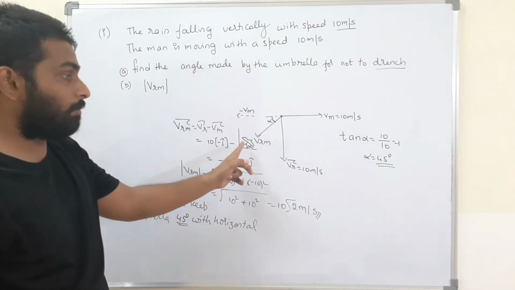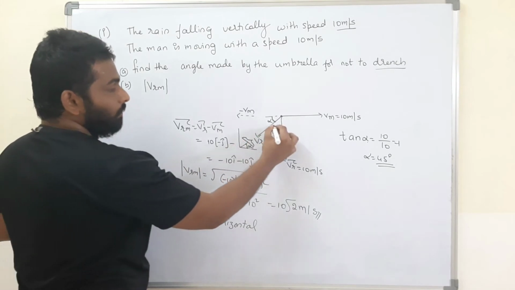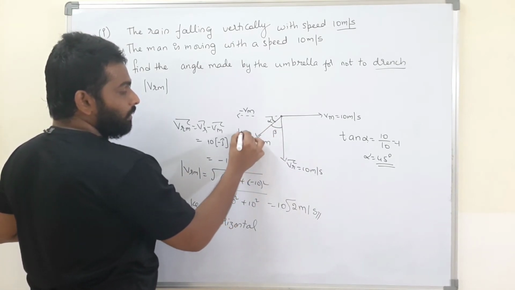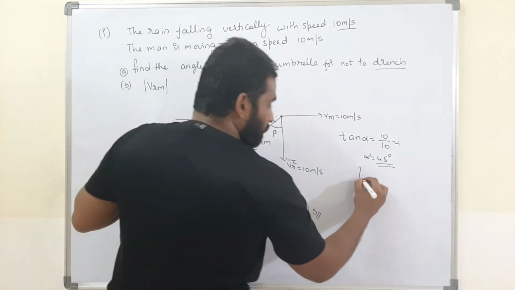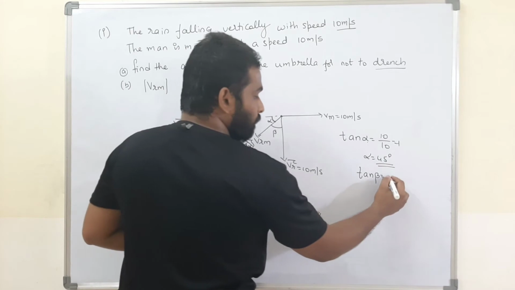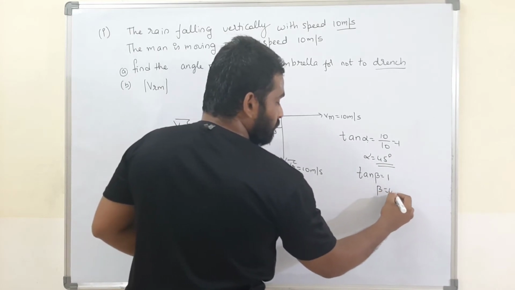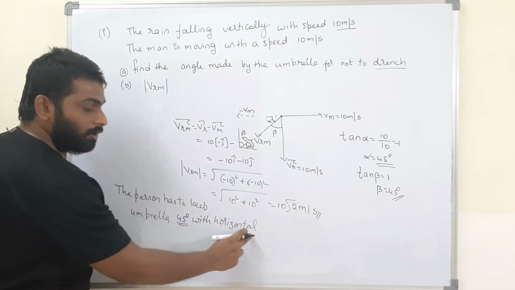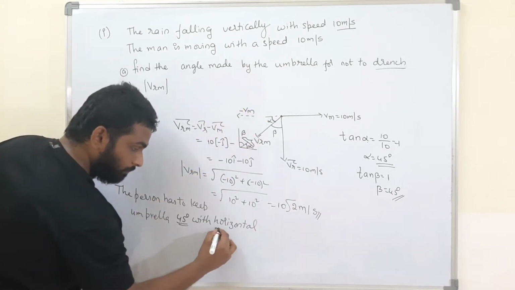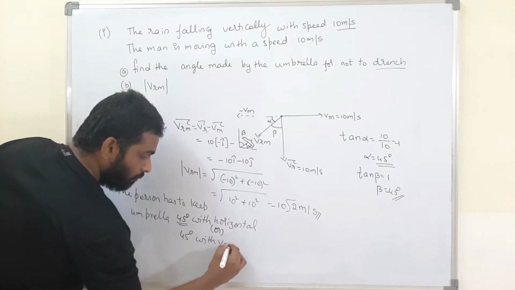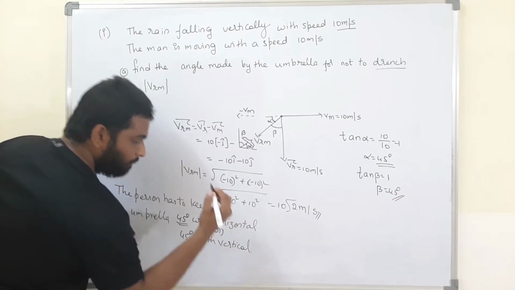If we find it with the vertical, if it is beta, then this will be beta. Now what is tan beta? Tan beta is also equal to 10 by 10, nothing but 1. Therefore, what is beta? Beta is also 45 degrees. Therefore, what can I write? 45 degrees with horizontal or 45 degrees with vertical. That is the thing.